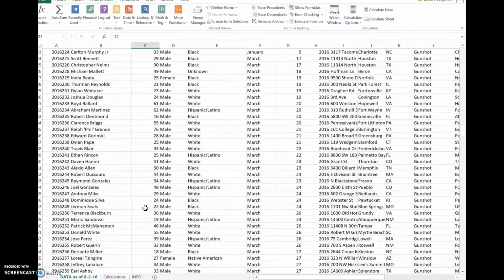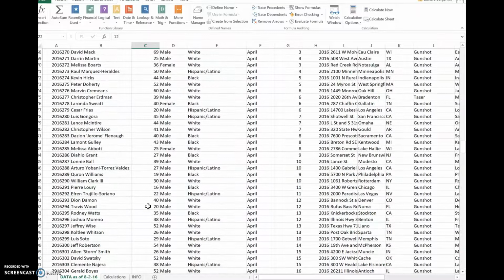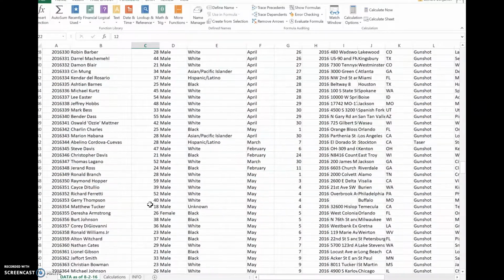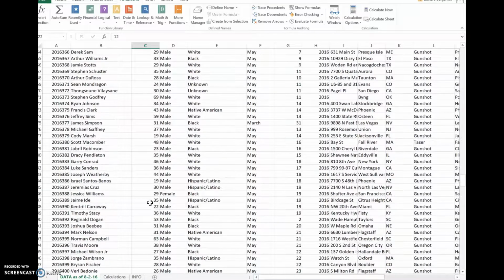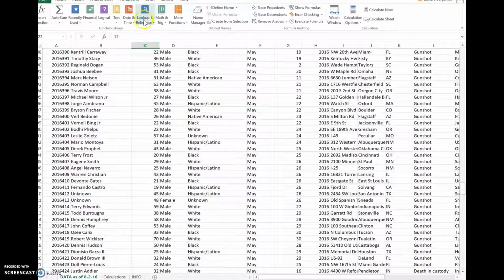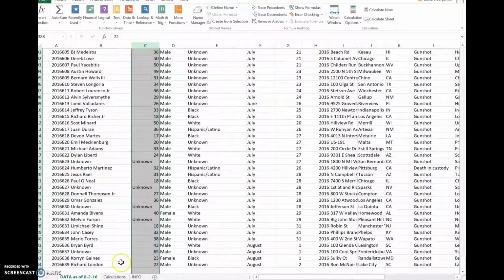76-year-old male. So you can see all the ages here. You can scroll down and get a sense of how these are all individuals that were shot by police. It's a bit of an eye-opener. So let's look for the average. I'm going to highlight this entire column by clicking on the C up here, and then scroll to the bottom, because here's where the average is going to pop up.